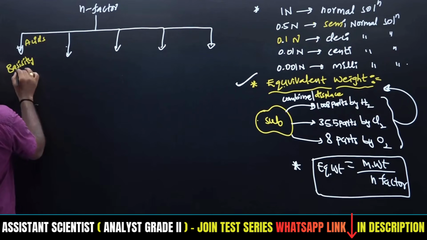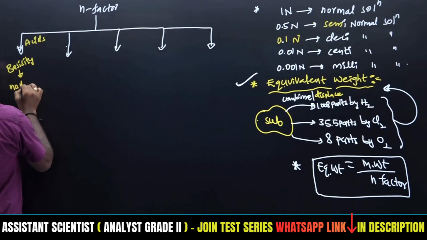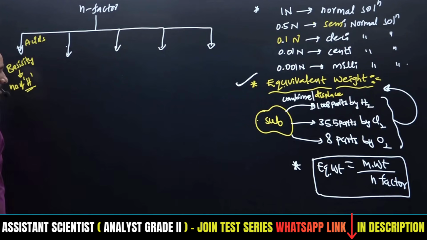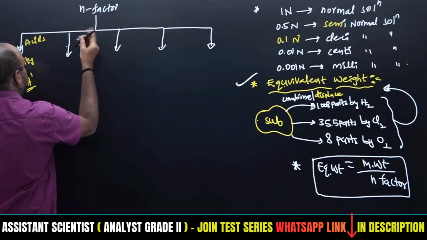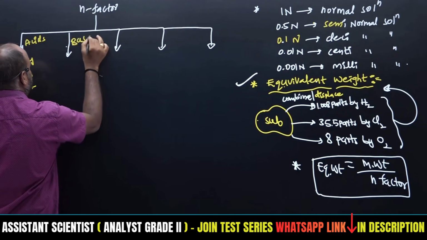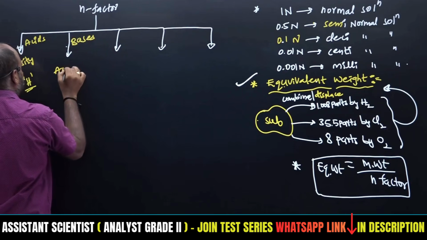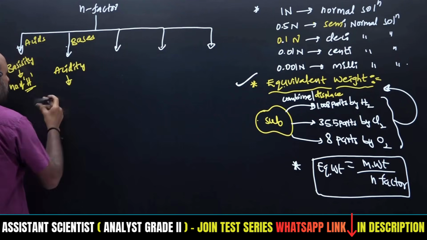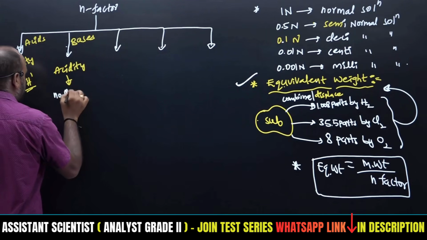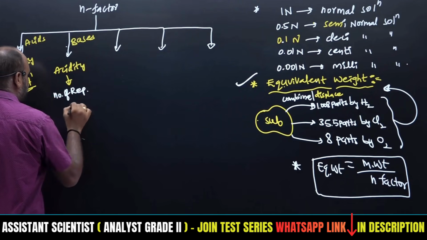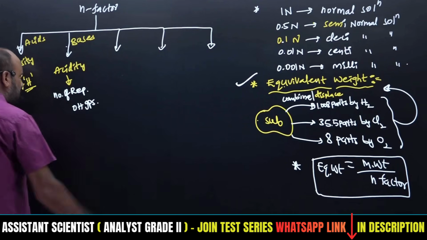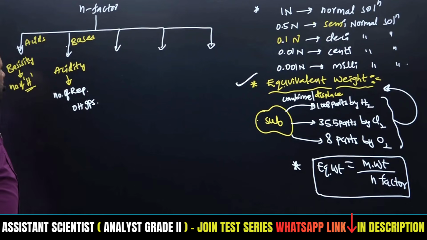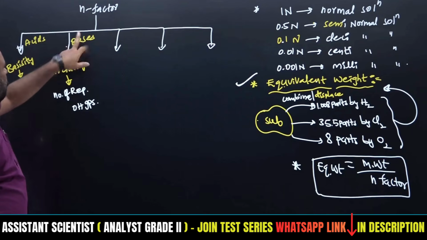What is meant by basicity? The number of replaceable hydrogens. Then the n factor for bases is acidity. What is meant by acidity? The number of replaceable OH groups. That is called acidity. The n factor is acidity for bases.